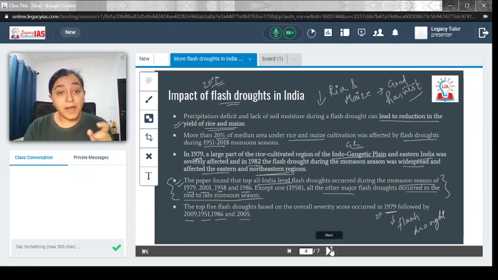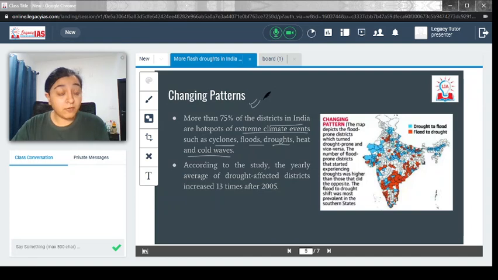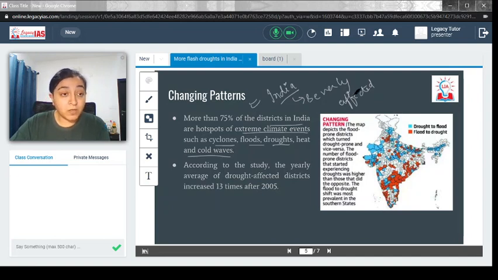Now let's move forward and try to understand how the patterns are changing. More than 75% of the districts in India are hotspots for extreme climate events such as cyclones, floods, droughts, heat waves and cold waves. This is a very worrying thing for India, that India is a country which will be severely affected by extreme events. First of all, our geographic length and breadth is such that we have a variety of issues: we are cyclone prone, we also get drought, flood, cold wave, heat wave. So we are a country which is severely affected by extreme events.